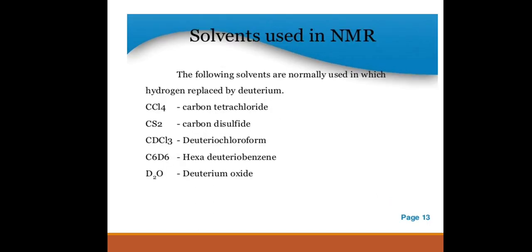So these are some solvents used in NMR. The following solvents are normally used, in which hydrogen is replaced by deuterium: CCl4, carbon tetrachloride; CS2, carbon disulfide; CDCl3, deuteriochloroform; C6D6, hexadeuteriobenzene; and D2O, deuterium oxide.